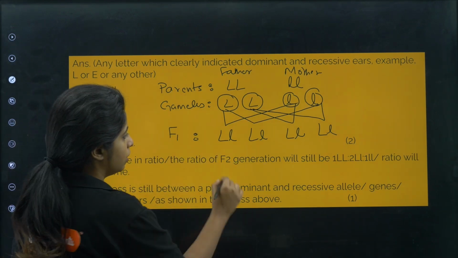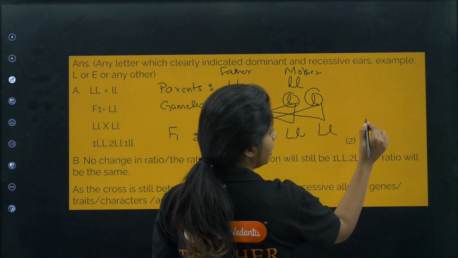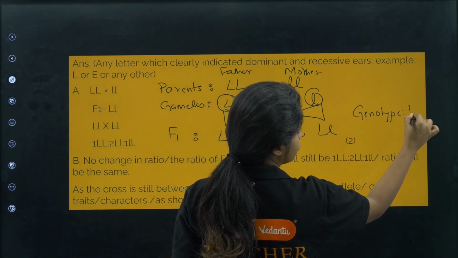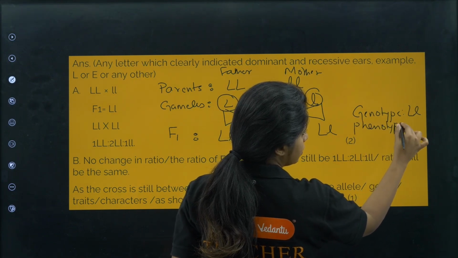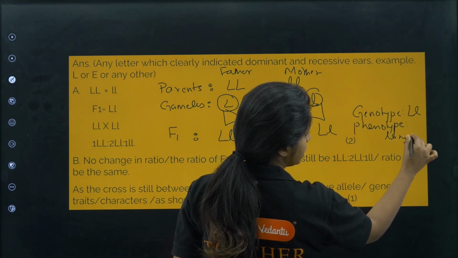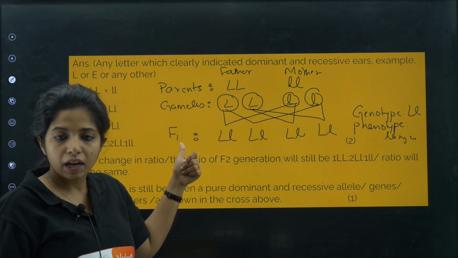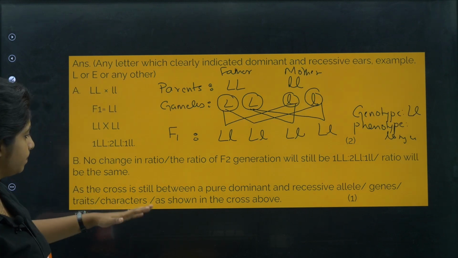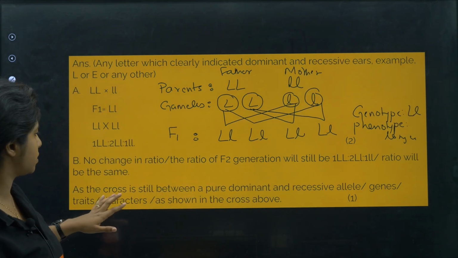Now write, they are all having long ears, or if you write, genotype is equal to capital L small l, phenotype is equal to long ears. Now make the F2 generation similarly, make the parents different, write F2 over here instead of F1, that's all. Rest everything is the same, okay. No change. The ratio of the F2 generation will still be this.